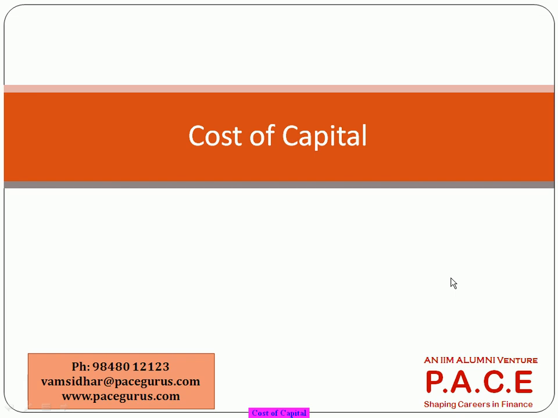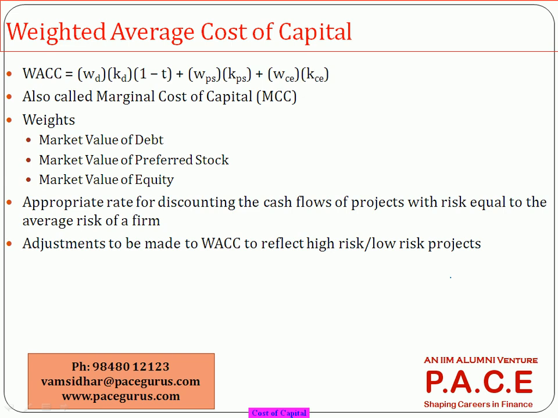So in this chapter we deal with these three sources of financing and the costs associated with each of them, and finally the weighted average cost of all these is what we call the cost of capital. It depends on what percentage of my total capital is in the form of debt, what percentage is in the form of equity, and what proportion is in the form of preference shares.